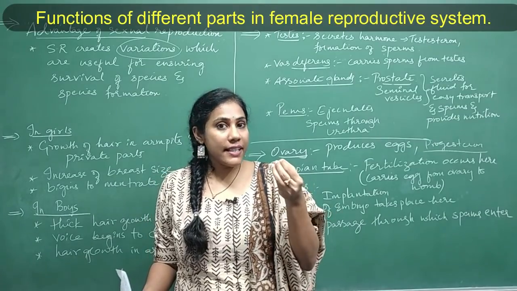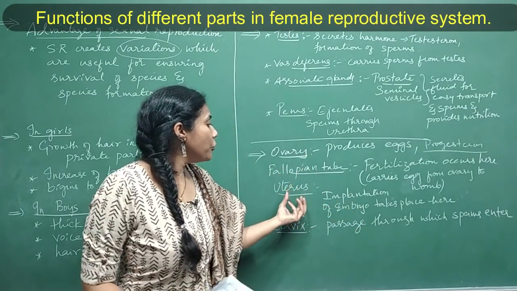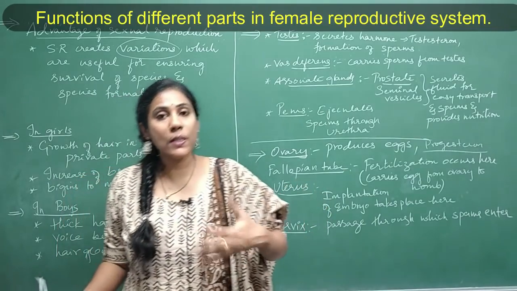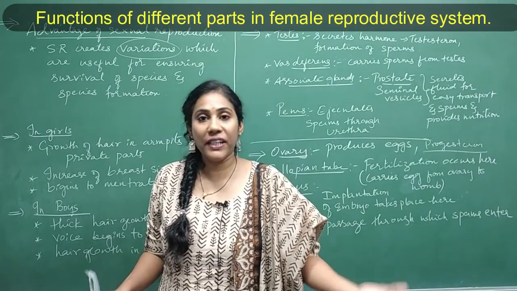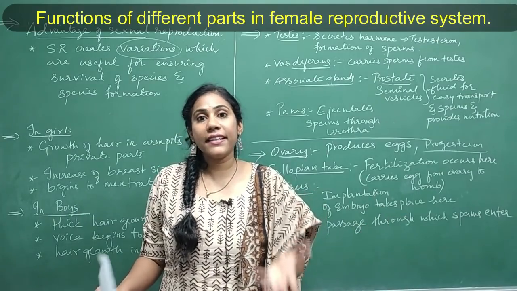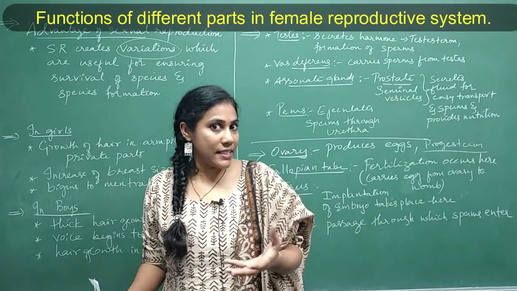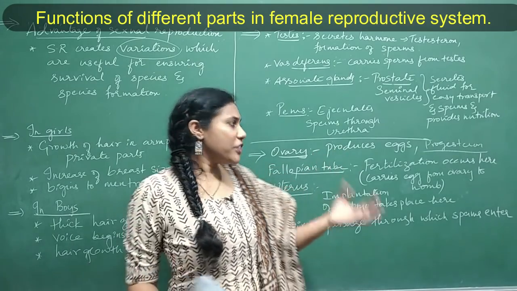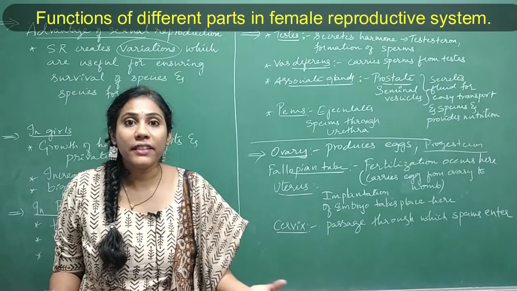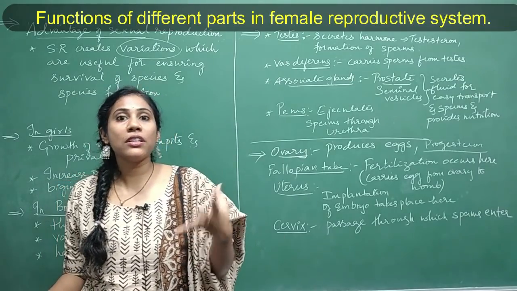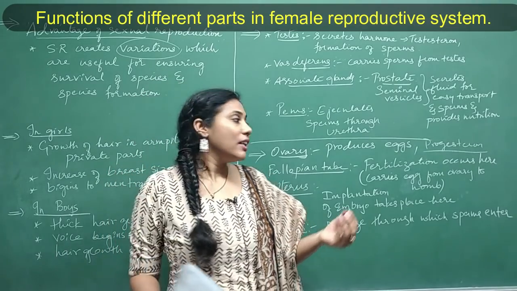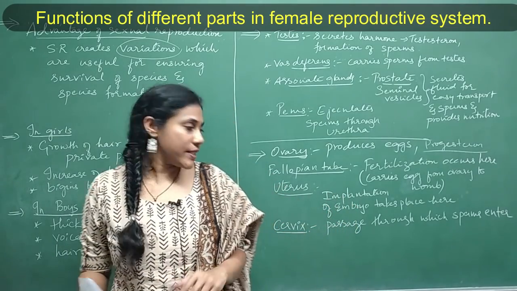So for the rest of the 9 months, that embryo is present in the uterus, and it grows in the uterus into fetus. Okay, and it gets its nourishment through placenta, and this placenta is also a tissue which is present in uterus itself. Right? So uterus is the major portion. It's a bag-like or sac-like structure in case of female reproductive system.